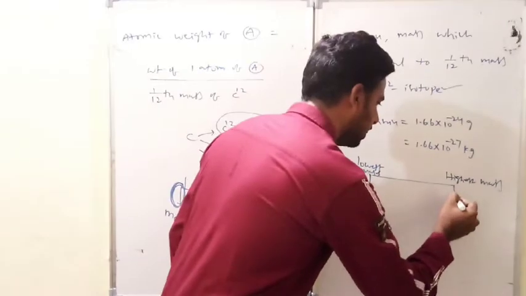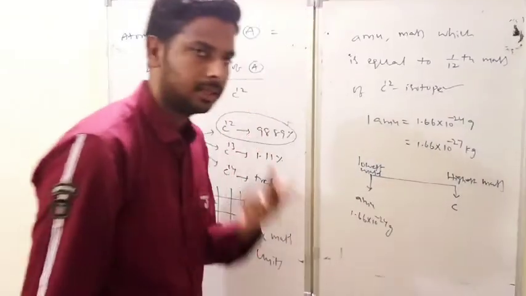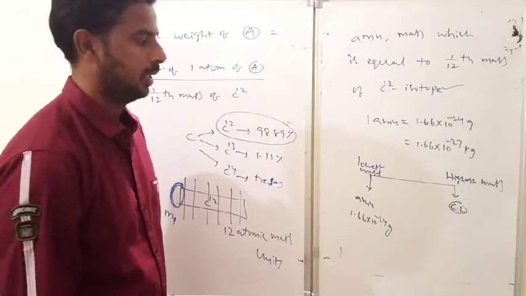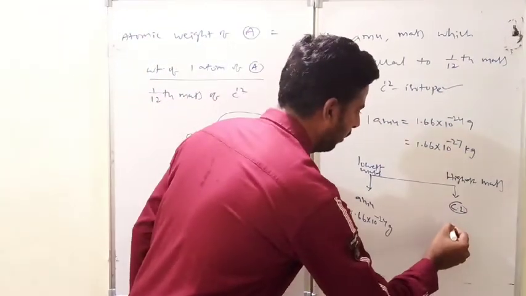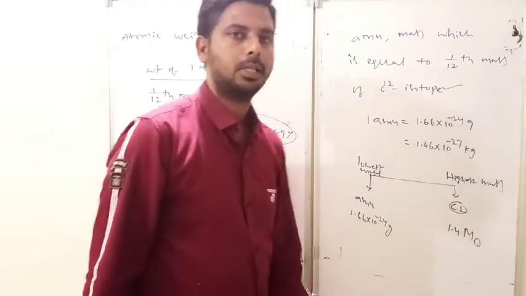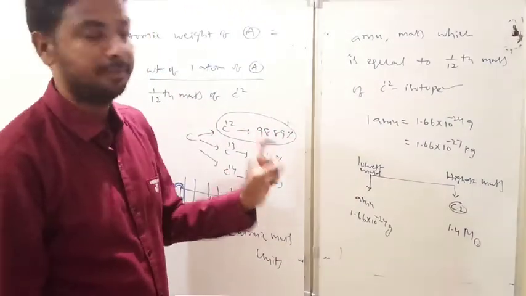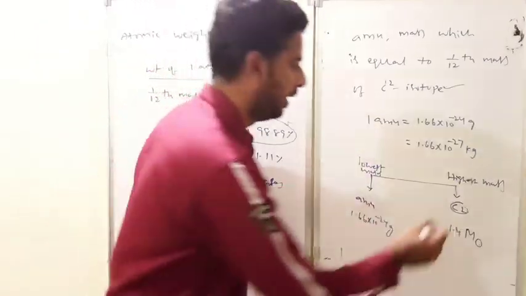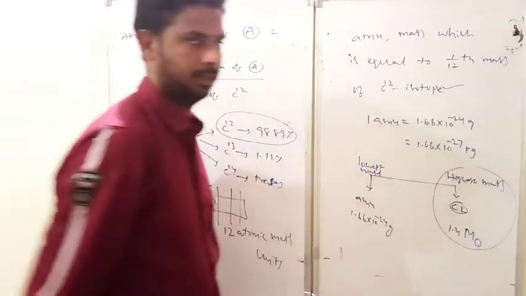But in the case of the highest mass, do you know the highest mass? That is the Chandrasekhar limit. Its value is nearly 1.4 M☉. This notation is the solar mass, so it is 1.4 times heavier than the Sun. That is the Chandrasekhar limit. We will deal with all these terms in the physics part.